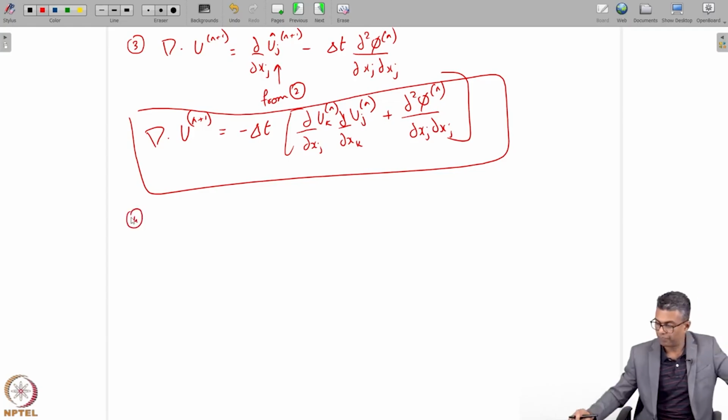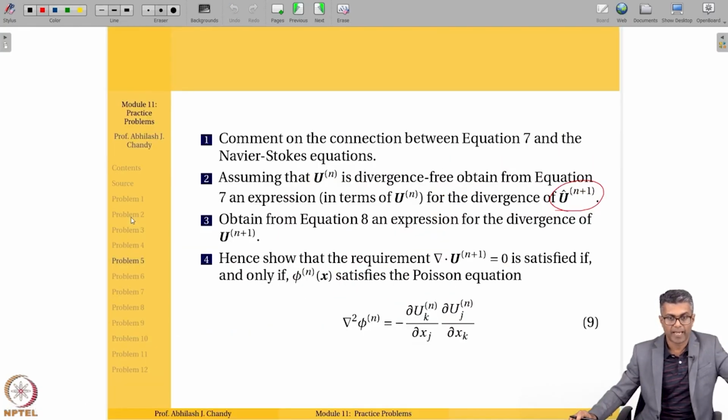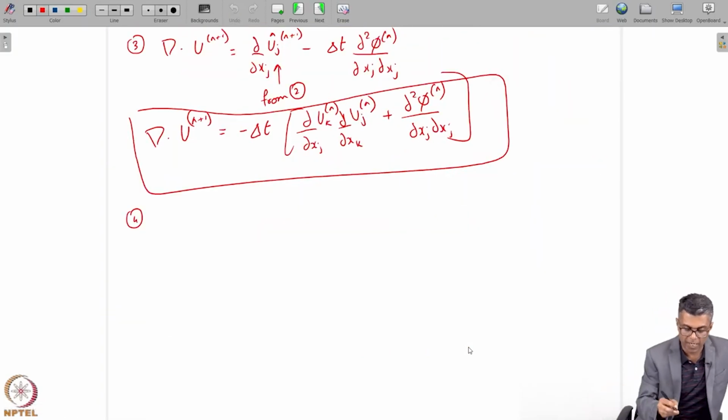Part 4. Hence show that the requirement ∇·u^(n+1) is equal to 0 is satisfied if and only if φ^n satisfies the Poisson's equation, which is given by this. Okay, so this will be equal to 0.